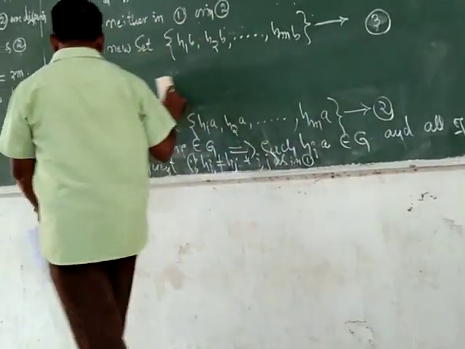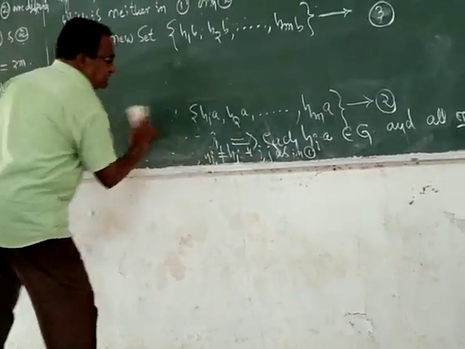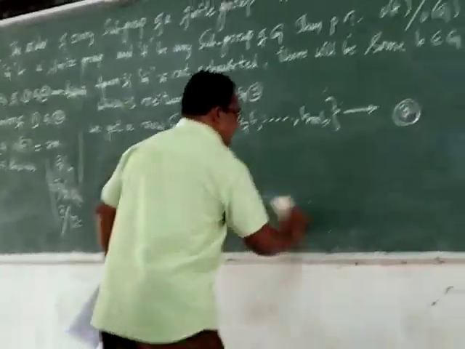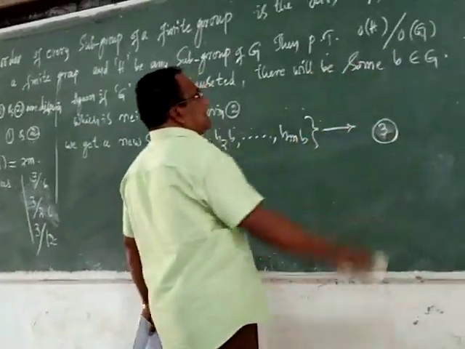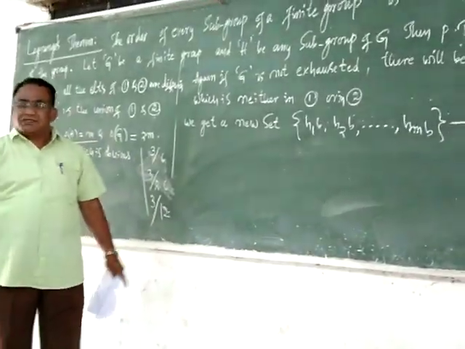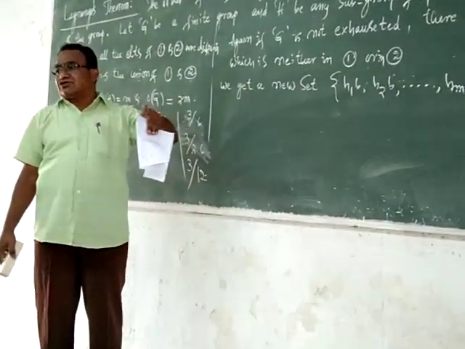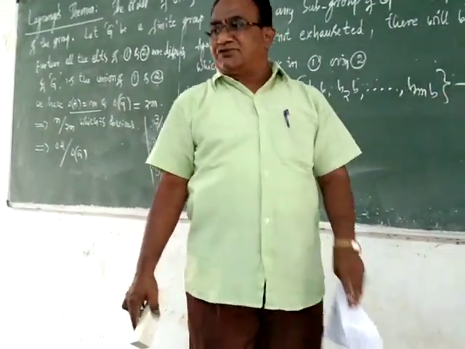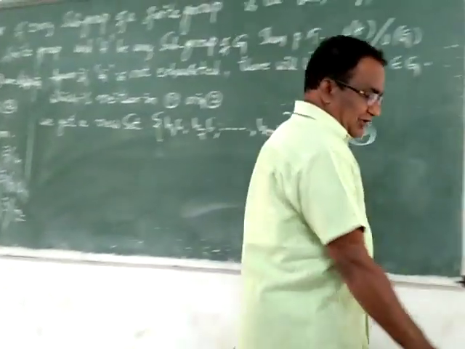Now say G is not exhausted and G contains some element b which is neither in 1 nor in 2. Now you can construct one more new set, which is h1b, h2b and so on up to hmb.